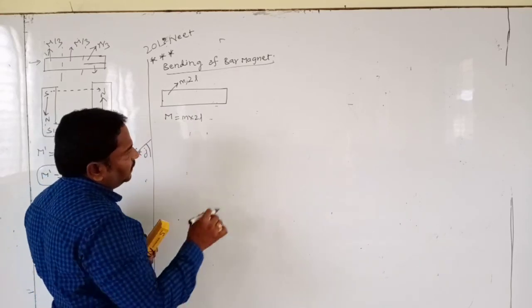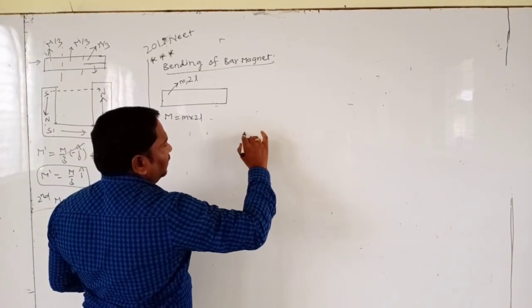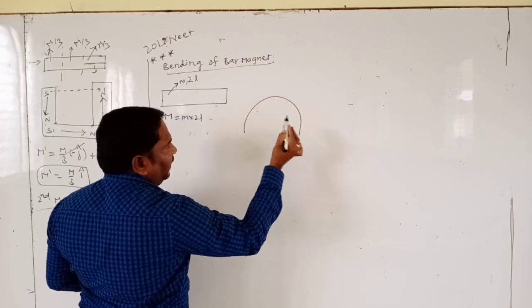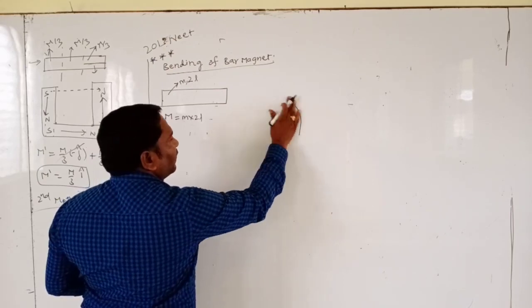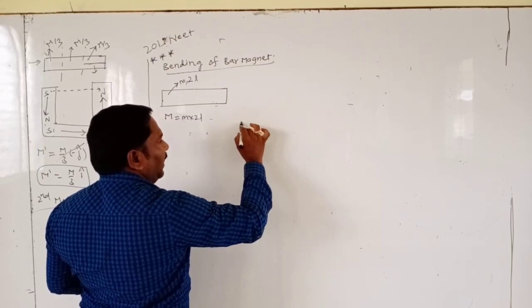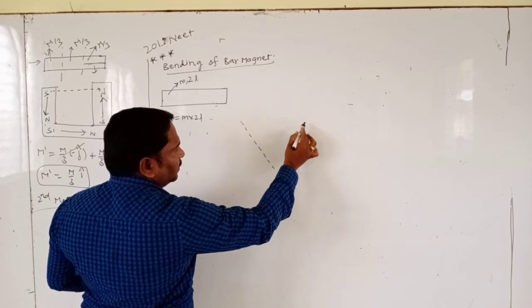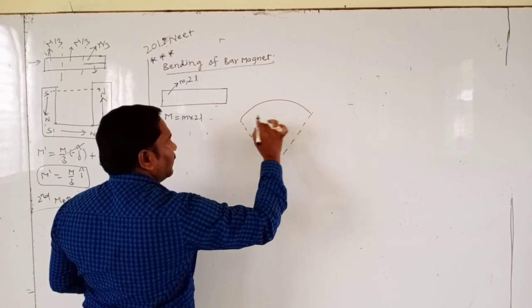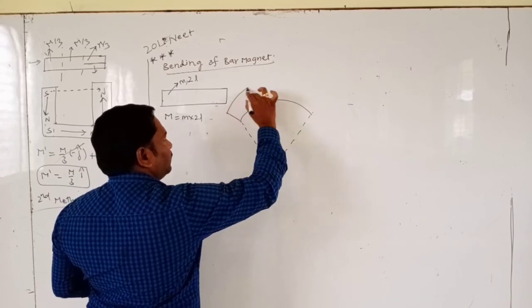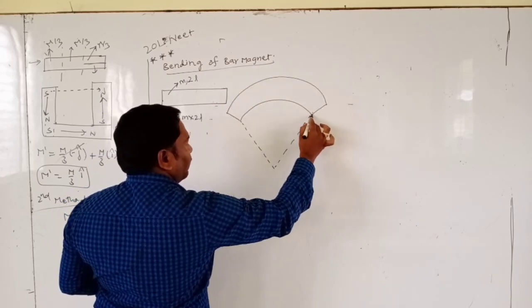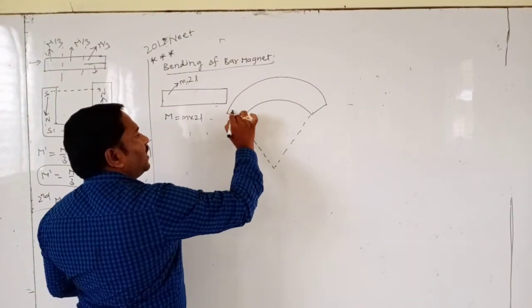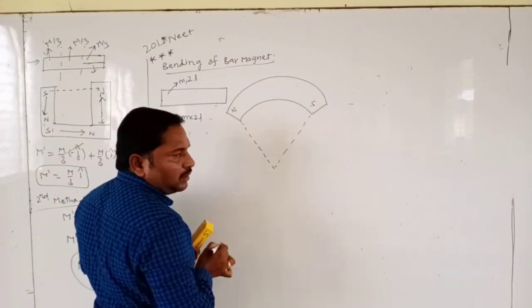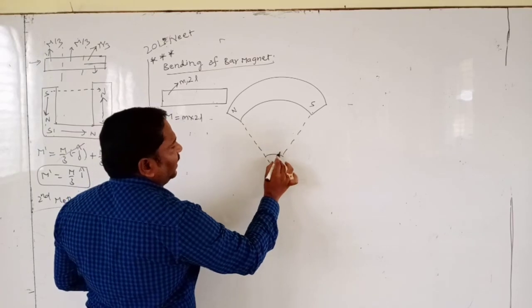Suppose this is the bar magnet. We bend it in the form of an arc at an angle theta. It's north pole, south pole. It makes an angle theta.